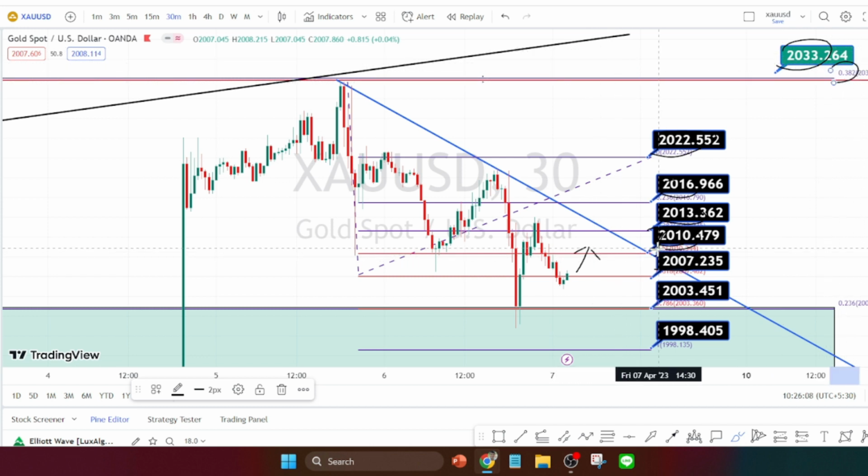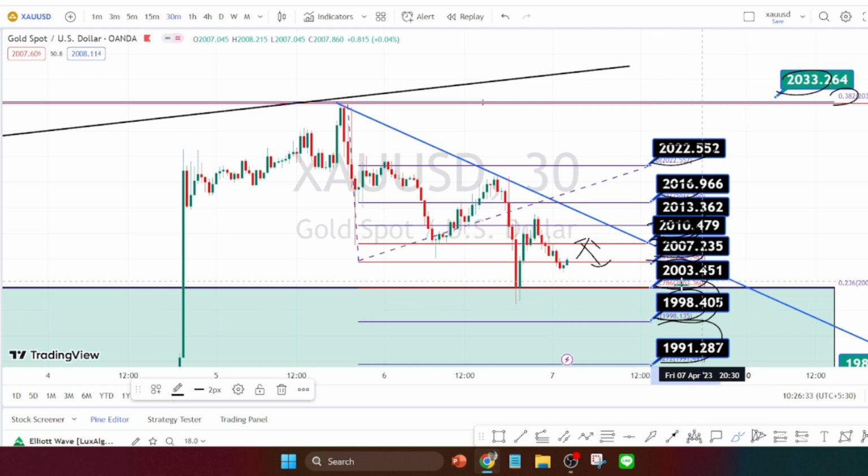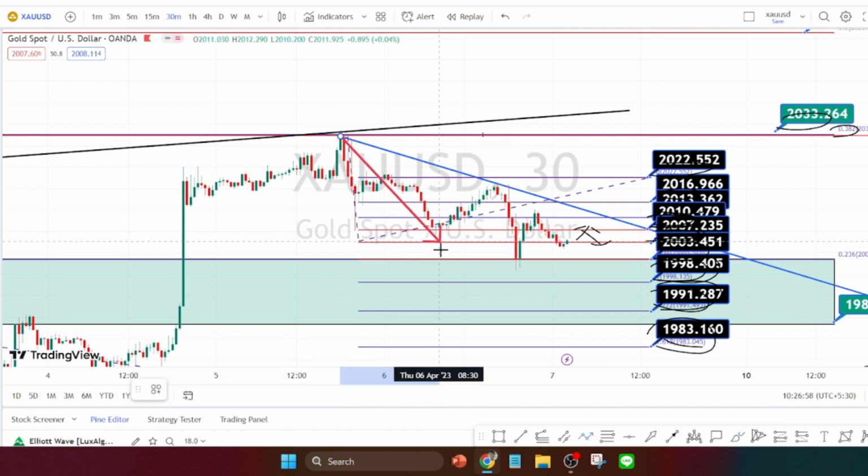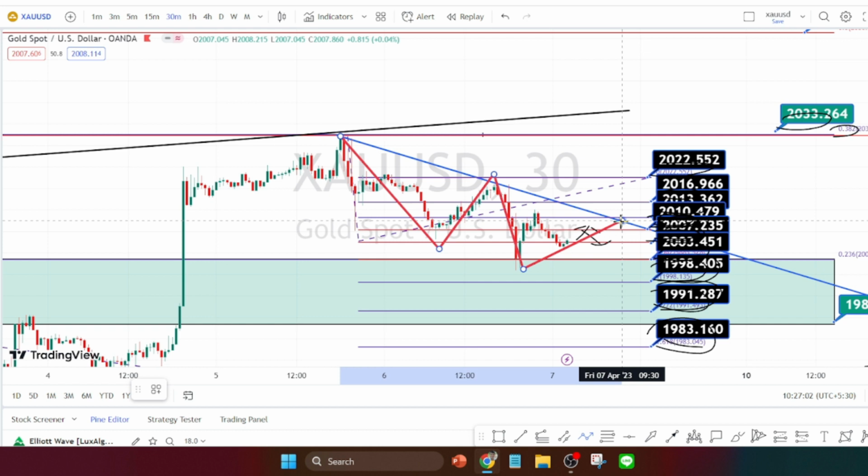And on the bearish side, if the price action bounces back from the resistance level of 2010, breaking this previous support level of 2007, next level of support is going to be around 2003, 1998, 1991 and 1983. For now, the current trend of the price action in 30 minutes time frame is in a bearish trend, as long as it is trading below this resistance line from the hourly time frame.